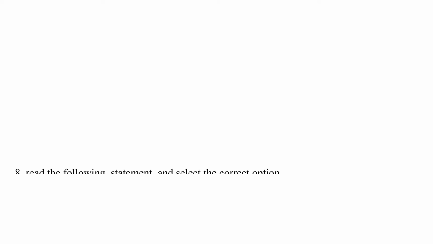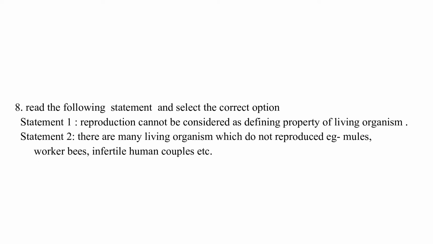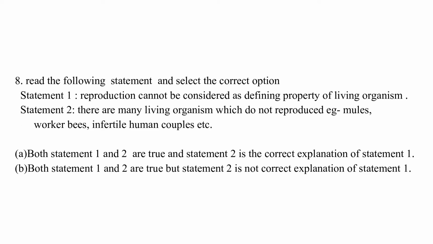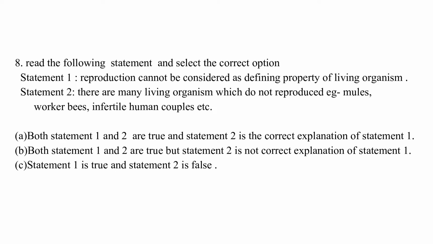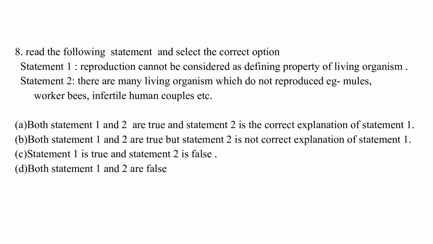Next question is read the following statement and select the correct option. Statement 1. Reproduction cannot be considered as defining property of living organism. Statement 2. There are many living organisms which do not reproduce. Example mule, worker bees, infertile human couple, etc. A. Both statement 1 and 2 are true and statement 2 is the correct explanation of statement 1.